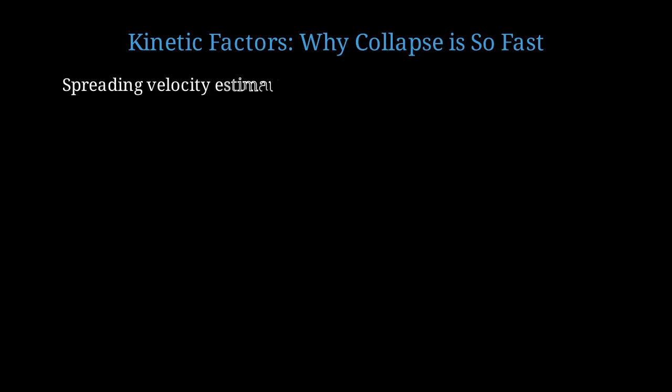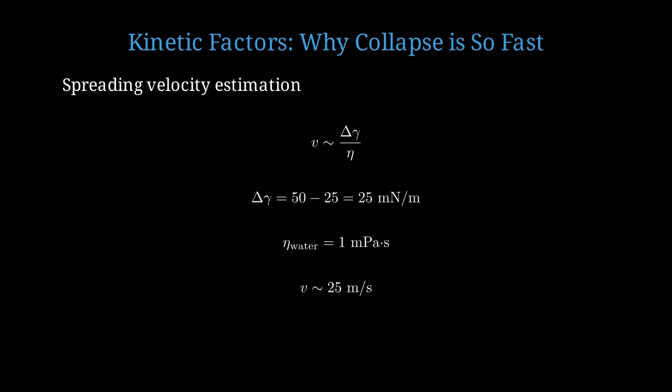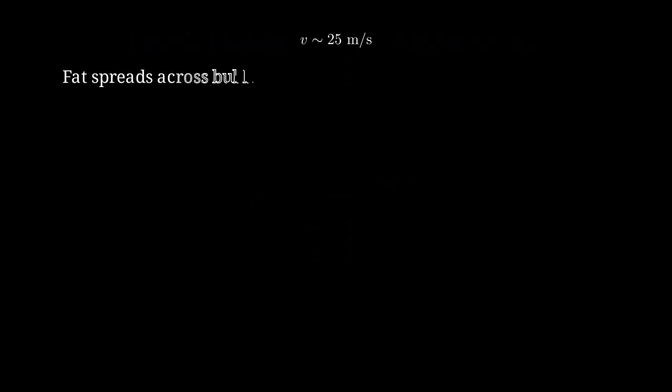We can estimate the spreading velocity using the meringue effect. This is flow driven by surface tension gradients. The velocity scales as delta gamma over eta, where delta gamma is the surface tension difference and eta is the viscosity. The surface tension difference is 25 millinewtons per meter. Water viscosity is 1 millipascal second. This gives a characteristic velocity of about 25 meters per second. This is extremely fast. Given bubble diameters of 100 micrometers, fat can spread across an entire bubble in microseconds. This explains the rapid collapse.